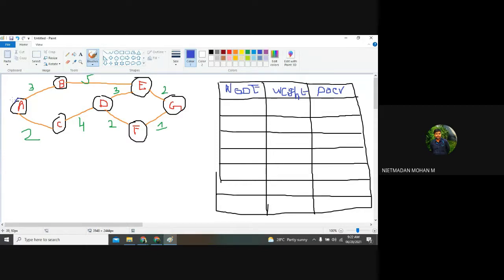Suppose A is Coimbatore and G is Andhra Pradesh, then you will have a number of lines to travel to Andhra Pradesh. So the user is starting from A to G, from Coimbatore to Andhra Pradesh. We can find the shortest path by using only one technique: find all the path weightages, and then you can find the shortest path.